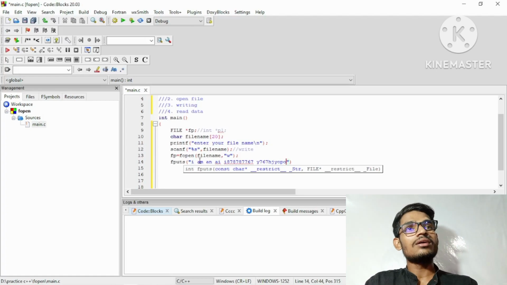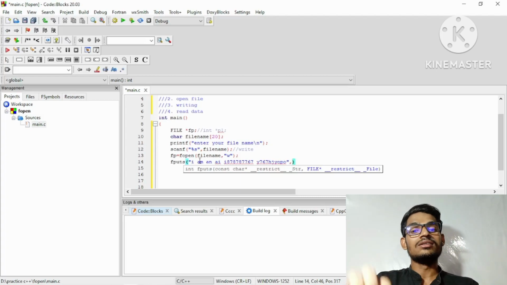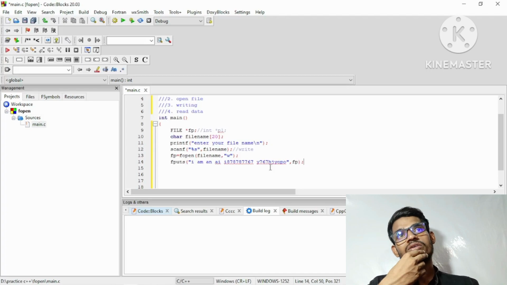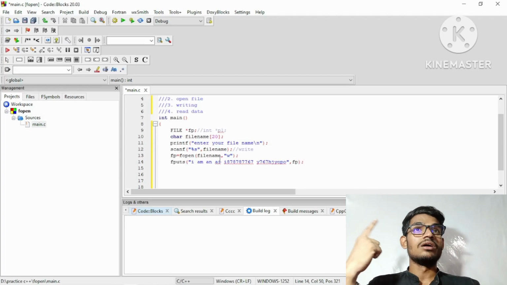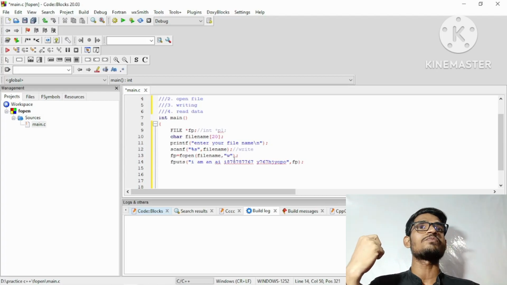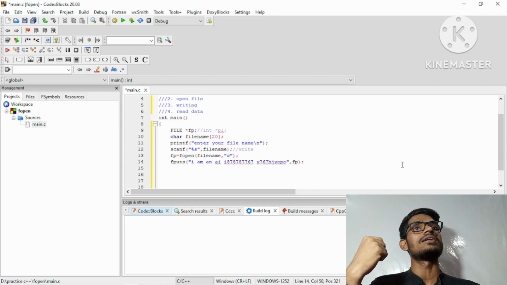Okay, so after that we are going to separate that, and the file pointer is inside. I am just going to give the address of where we are going to write all these contents. So we have to give the fp, which is allocating one file. Allocating means fp1 is a file pointer which has to point to one file, and the file name will be according to our user. Okay, and then we have to return something here.